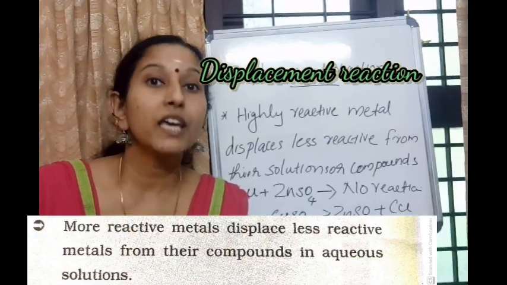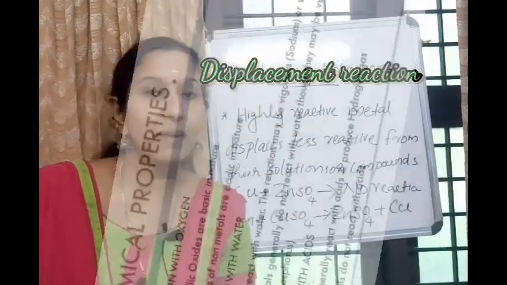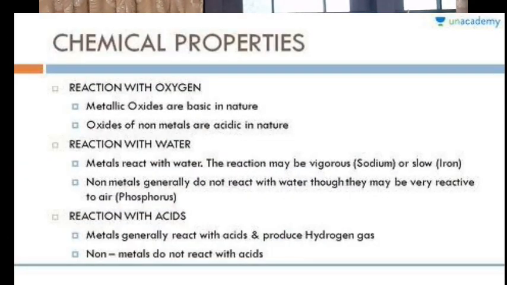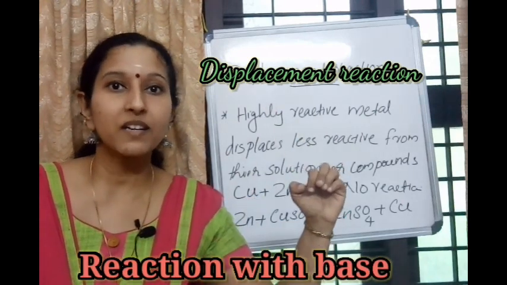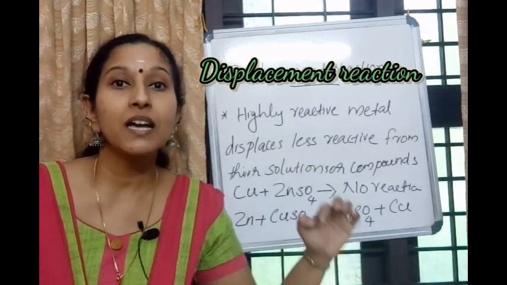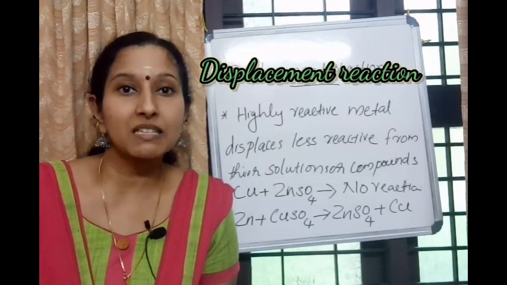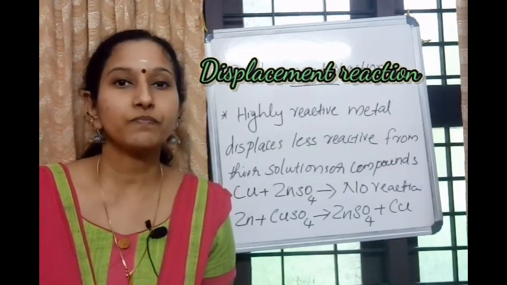That's all about the chemical properties of metals and non-metals. Let's recollect the chemical properties we discussed: reaction with oxygen, reaction with water, reaction with acids, reaction with bases, and finally displacement reactions. These are the chemical properties of metals and non-metals.